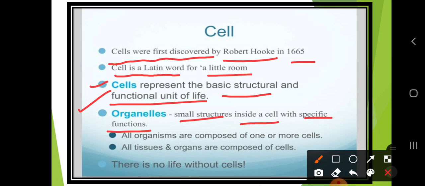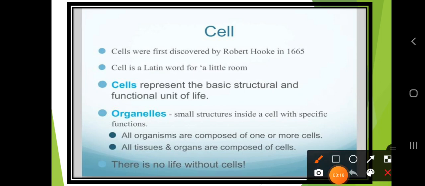Now let's take the next point: all organisms are composed of one or more cells. Organisms are composed of one cell or sometimes many cells. We categorize them on this basis. If an organism is made up of one cell, it is called unicellular. When the organism is made up of more than one cell, it is called multicellular.